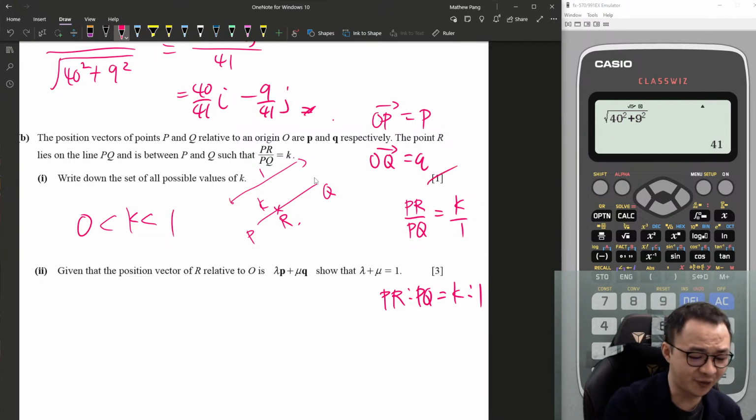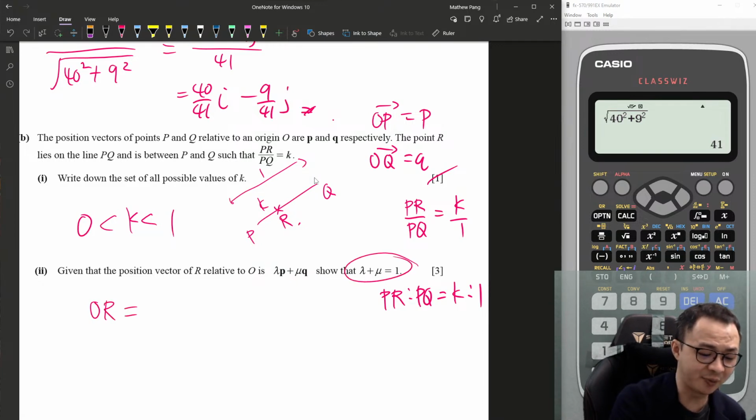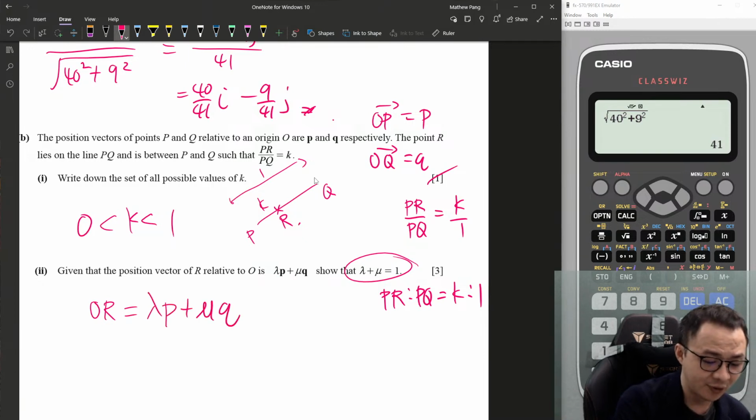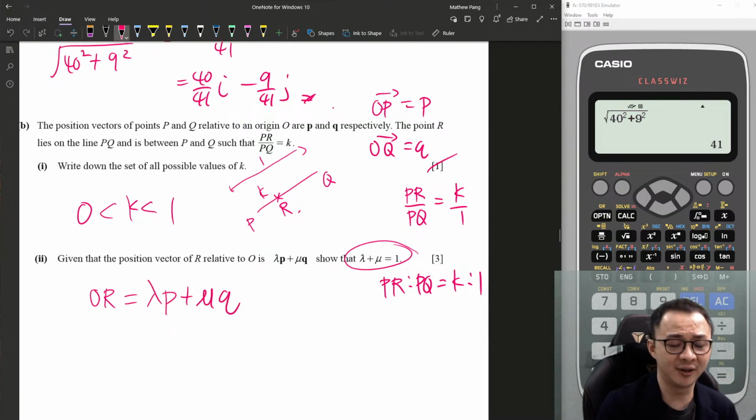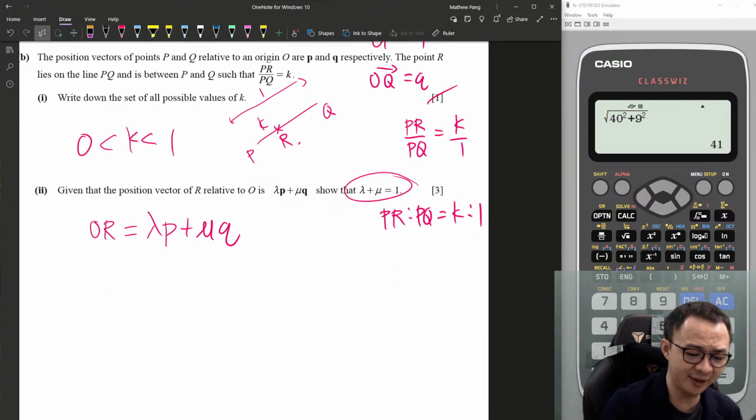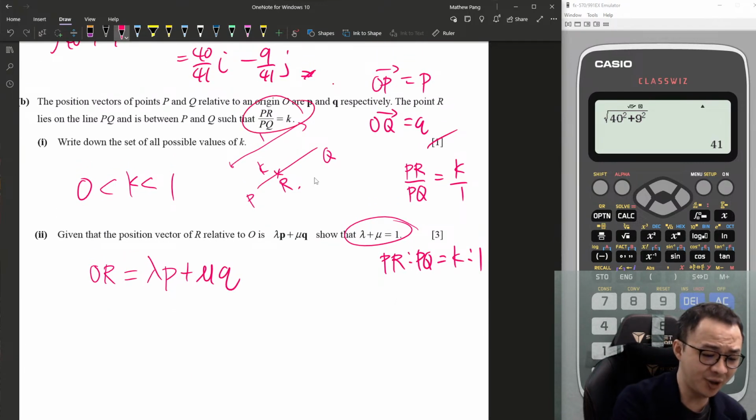Then they ask us to find this thing. They give us the position vector of R, so I know OR. They asked me to show this one. This is OR. So in order to get the 3 marks from here, I will use this equation.